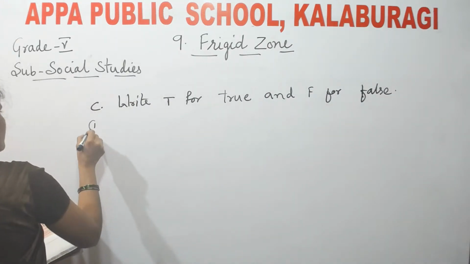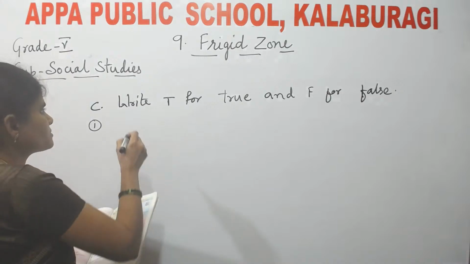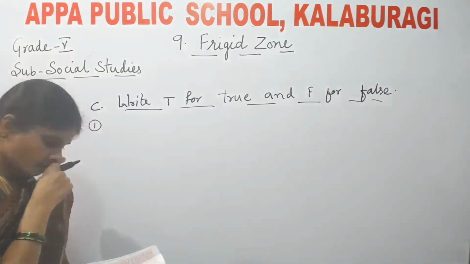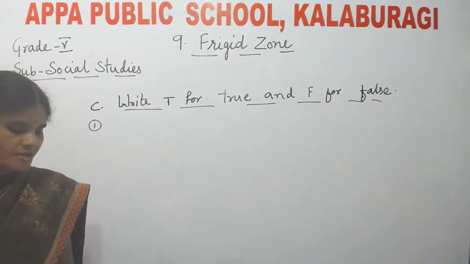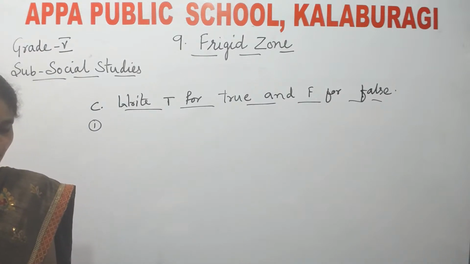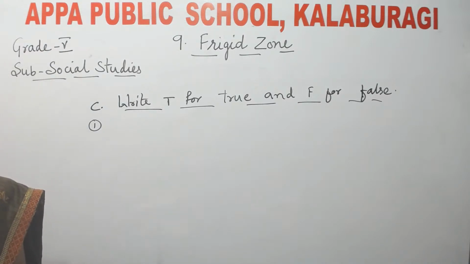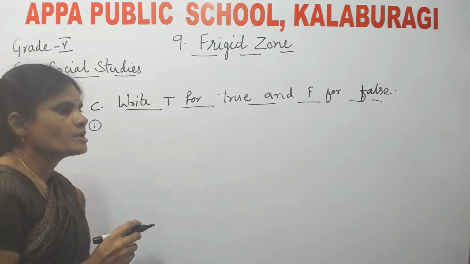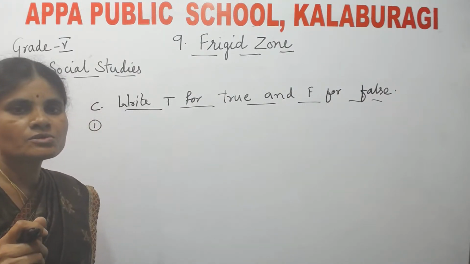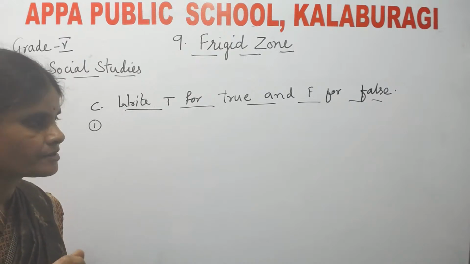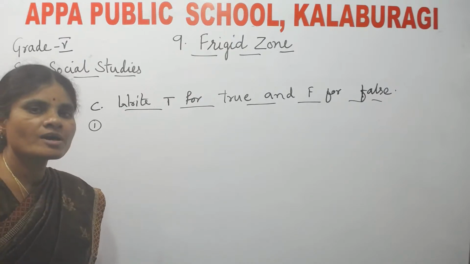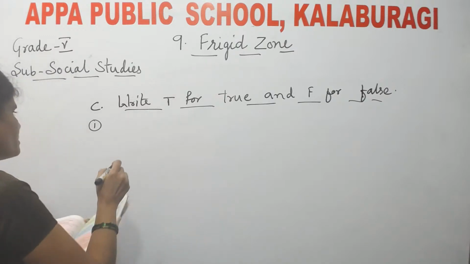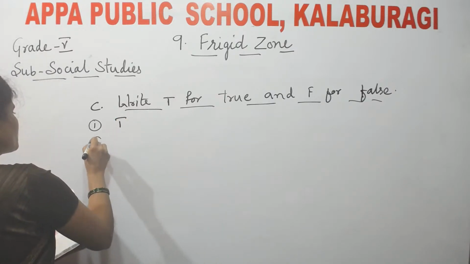First one, true or false. Majority of the people in the freezer zones are hunters by profession. See, already I told you that the people whom we find in the freezer zone are nomadic hunters. That means they move from one place to another place hunting animals. Your first one is true.